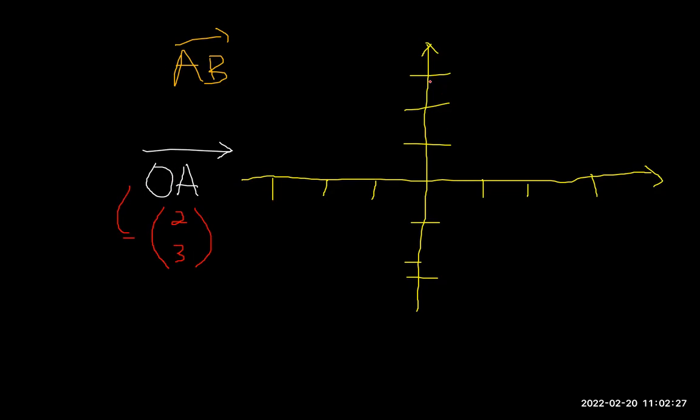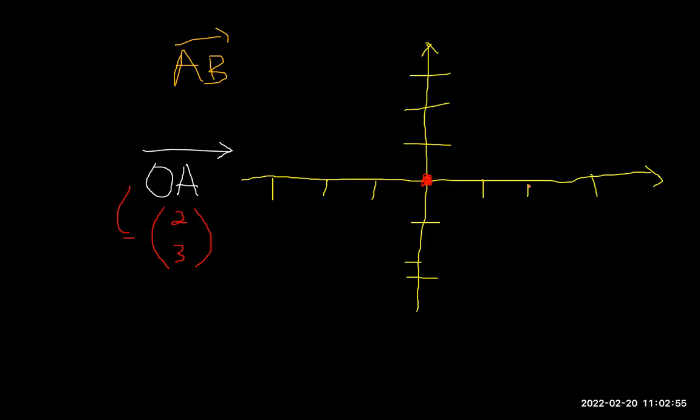Unlike this one where I chose any point and then did whatever, I have to start at the origin. So I have to start right here. And then from this point, I can proceed. Positive 2 tells me 2 spaces to the right. So from the origin, 1, 2 spaces to the right. Then positive 3 means 3 spaces up.